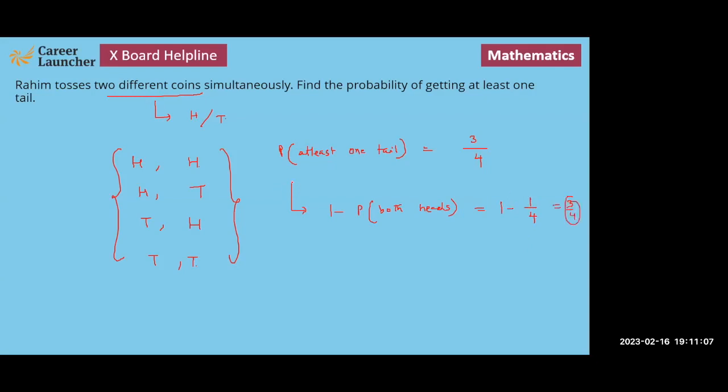So you could either attack it in this direction, or you can straight away move in this direction. The probability of an event A is equal to 1 minus the probability of the event not happening. So the probability that there is at least one tail is 1 minus the probability that there is no tail. No tail means both of them are heads.